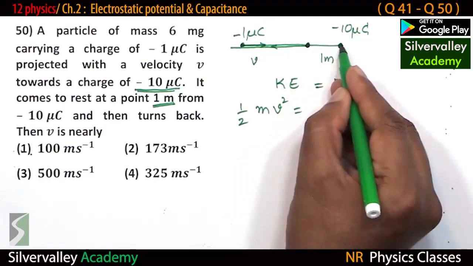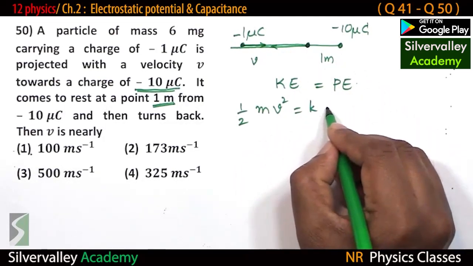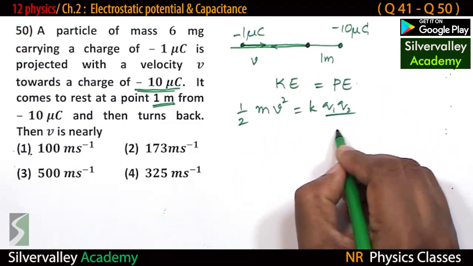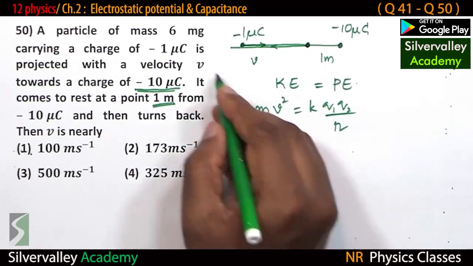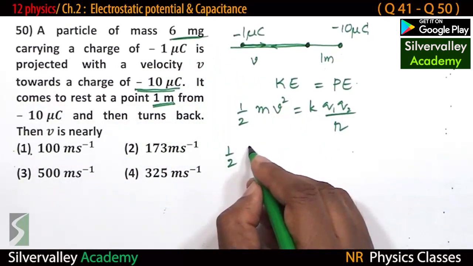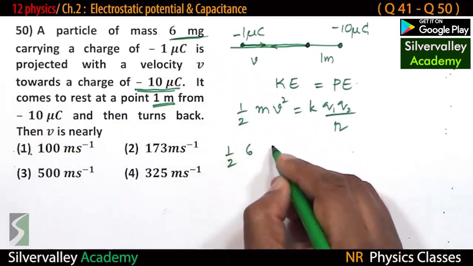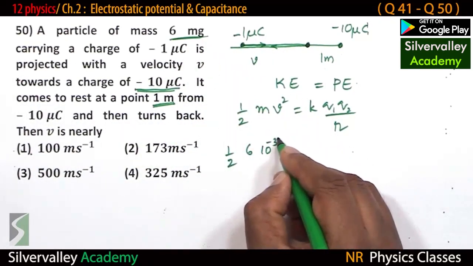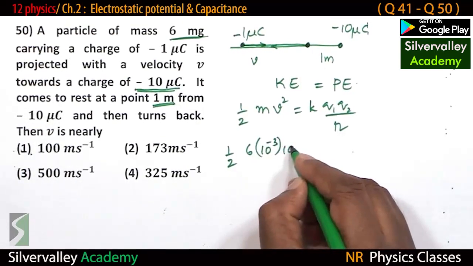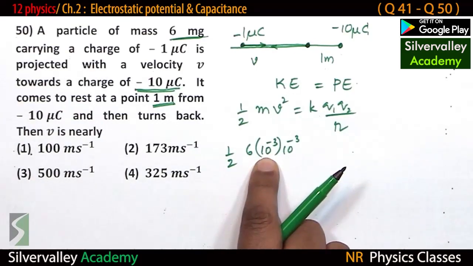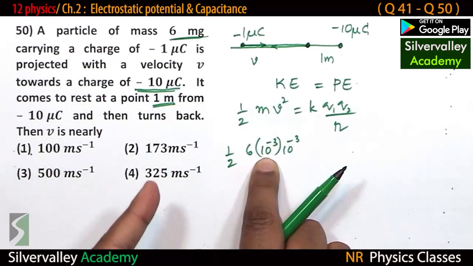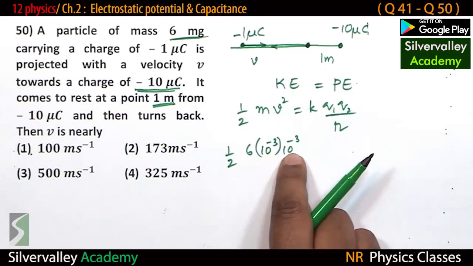Potential energy of two charges, constant q1 q2 by R. Half mass of the particle is given 6 milligram. Milli is 10 power minus 3. Gram to kg is 1 more 10 power minus 3. Students, milli is 10 power minus 3. But SI unit is kilogram. Therefore, 1 more 10 power minus 3.